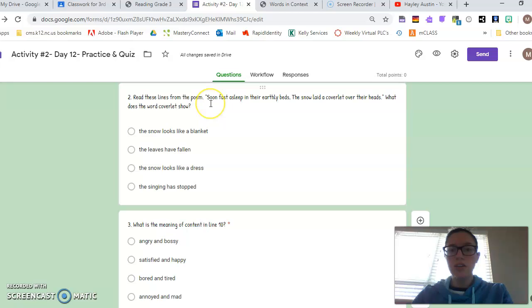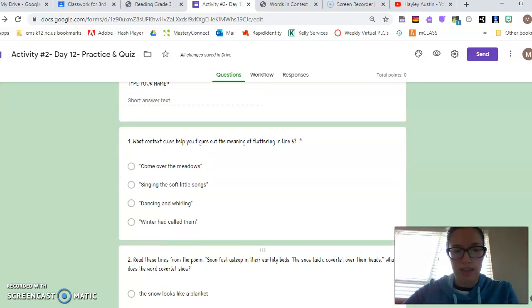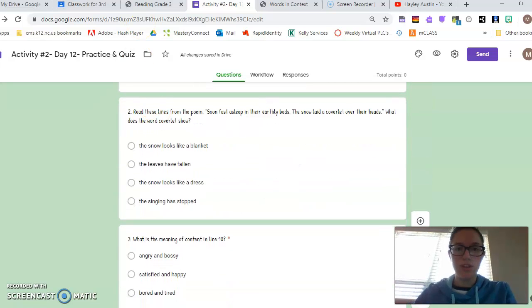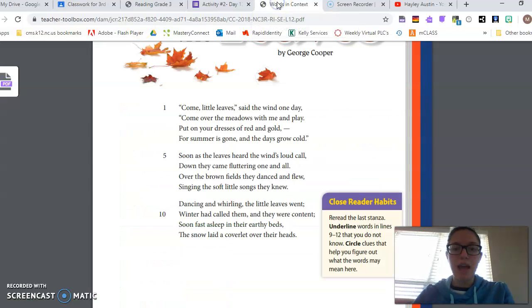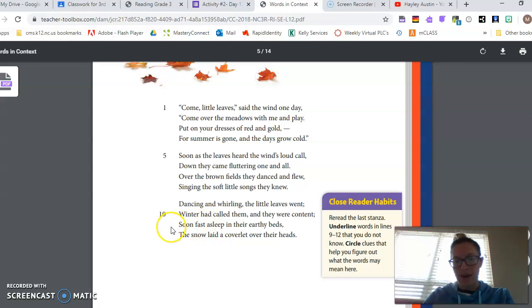So right here's the lines. Soon fast asleep in their earthly beds, the snow laid a coverlet over their heads. What does the word coverlet show? So to answer this, I have to figure out what I think a coverlet is. I'm thinking, what is that telling me about in the poem? So if I wanted to look back in the poem, I keep forgetting that's a different screen. I'm gonna find that line here. Right here at the very bottom, it's the very last 2 lines, 11 and 12. Soon fast asleep in their earthly beds, the snow laid a coverlet over their heads.